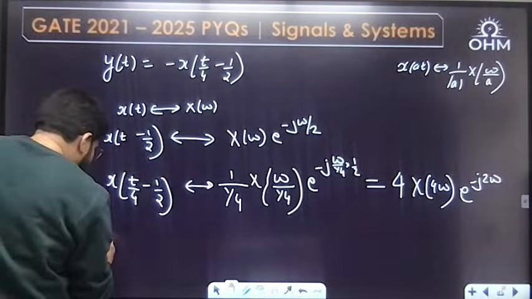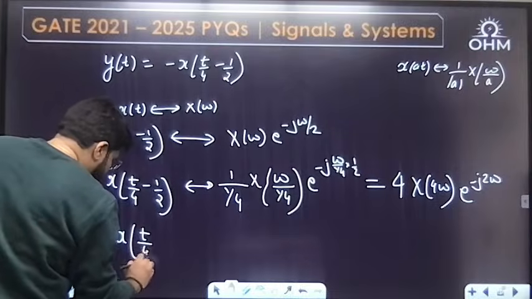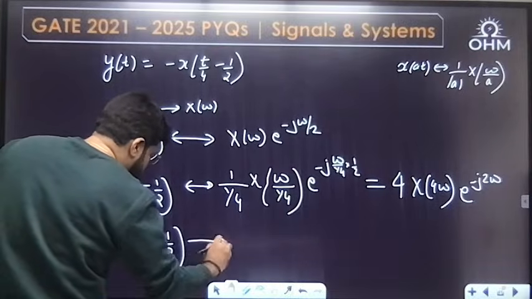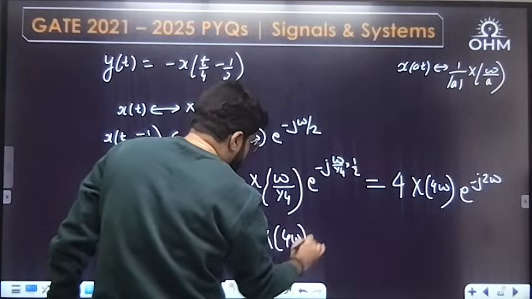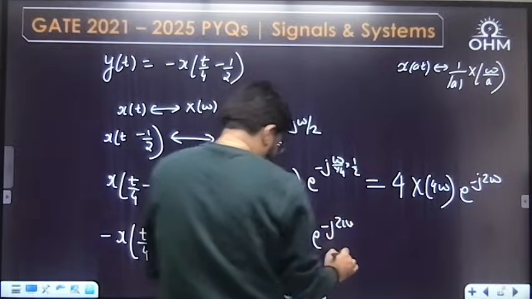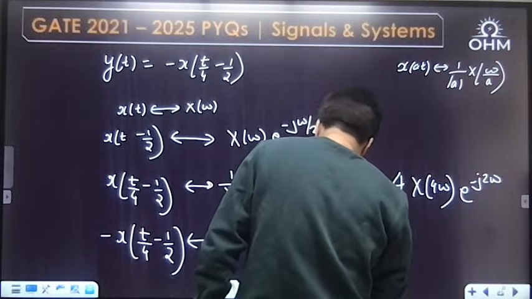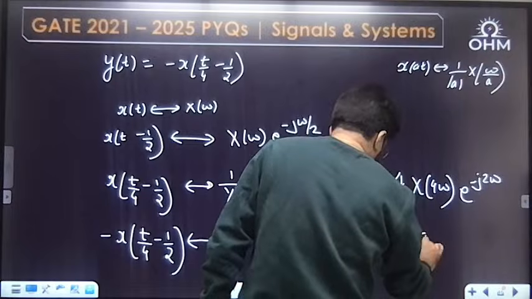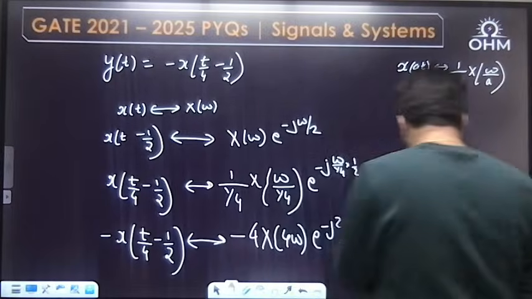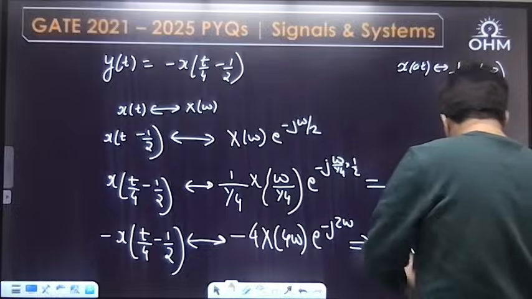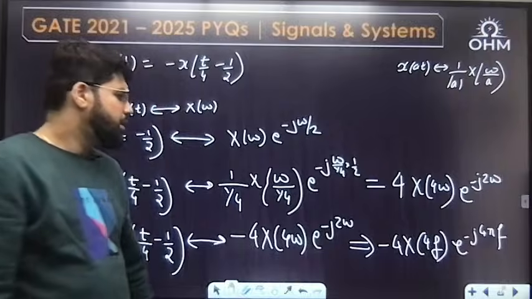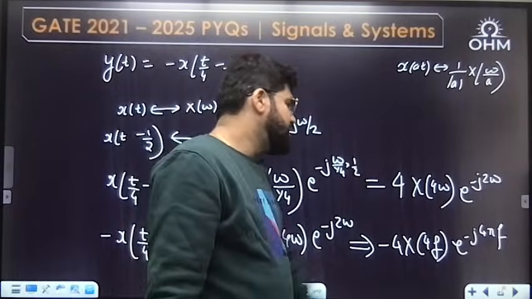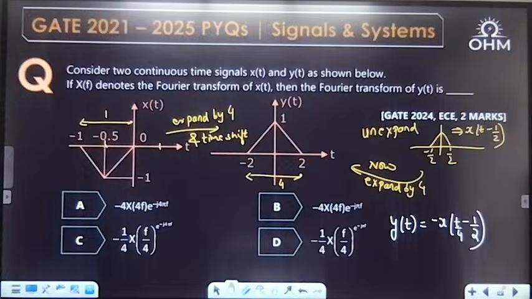Right. So if I have to write down minus x of t by 4 minus half, the Fourier transform will be minus 4 X of 4 omega e power minus j 2 omega. In the f domain, it will become minus 4 X of 4f, e power minus j 2 omega. Omega is 2 pi f. So you will get it as e power minus j 4 pi f. Minus 4 X of 4f e power minus j 4 pi f. Answer A.